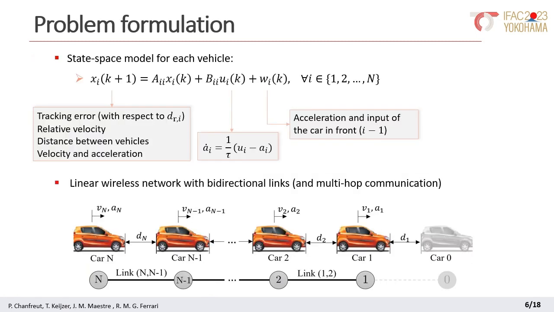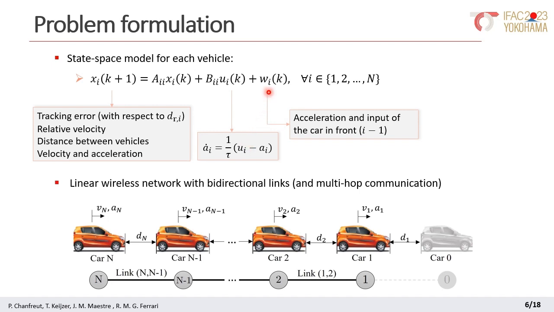Each vehicle is modeled by a discrete time state space model as we see here. The state vector concatenates the vehicle's distance, the tracking error, that is the error with respect to the relative distance, the speed, acceleration, and the relative velocity. On the other hand, the input allows implementing a certain acceleration. In particular, in continuous time, the acceleration and input are related as we see here, where this tau is the time constant of the vehicle's drivetrain.